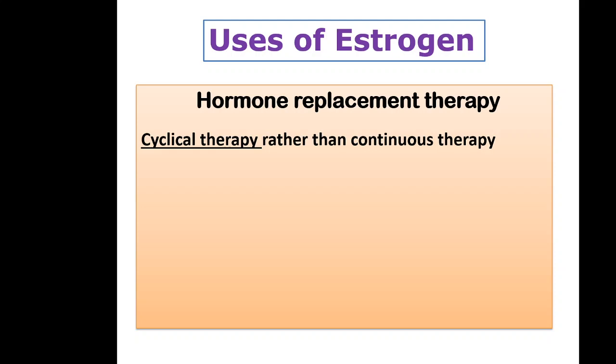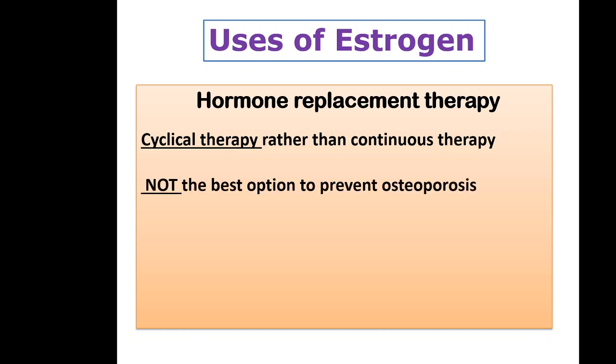Rather than giving hormones continuously for a whole month, cyclical therapy is preferred: 21 days, then 5-6 days of rest, then again 21 days. This reduces the hormonal load on the body. So that is one important thing, cyclical therapy.